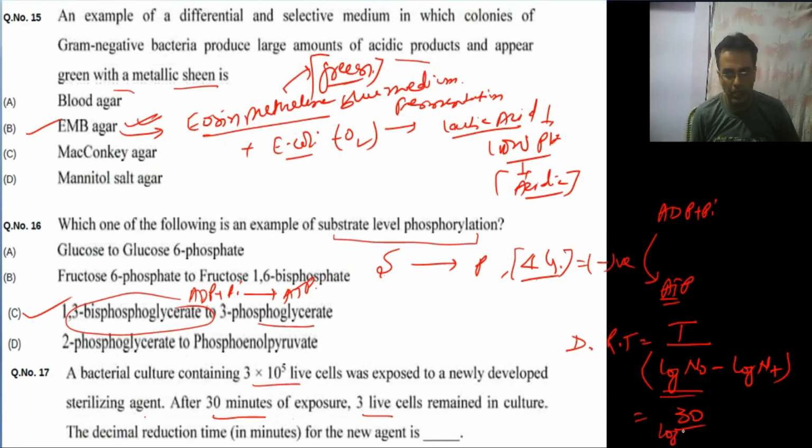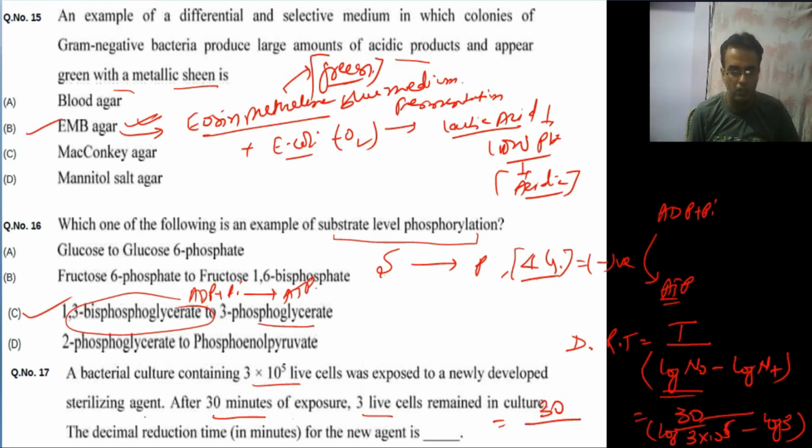So log of 3 into 10 to the power 5 minus log of final after 30 minutes of exposure. Now left out cells are 3 cells. So we need to calculate the value. So this value is 30 divided by log of 3 into 10 to the power 5, meaning 5 plus log 3.